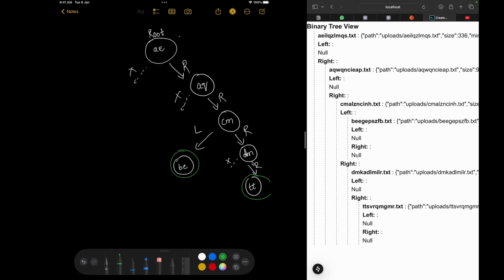We have completed our visualization, we have completed search, we have completed upload, and finally, just to summarize, the time complexity of searching any file, let's say you're searching for the CMK file, is going to be big O of log n. Or you can write it like this. So this is the time complexity of searching any file in a binary search tree.